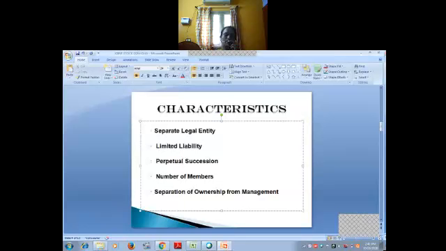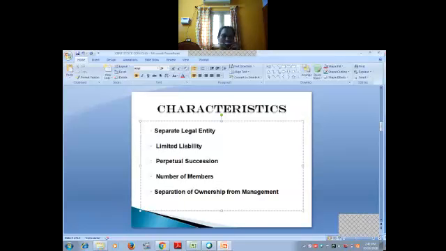And then perpetual succession. Perpetual succession means continuity of life.